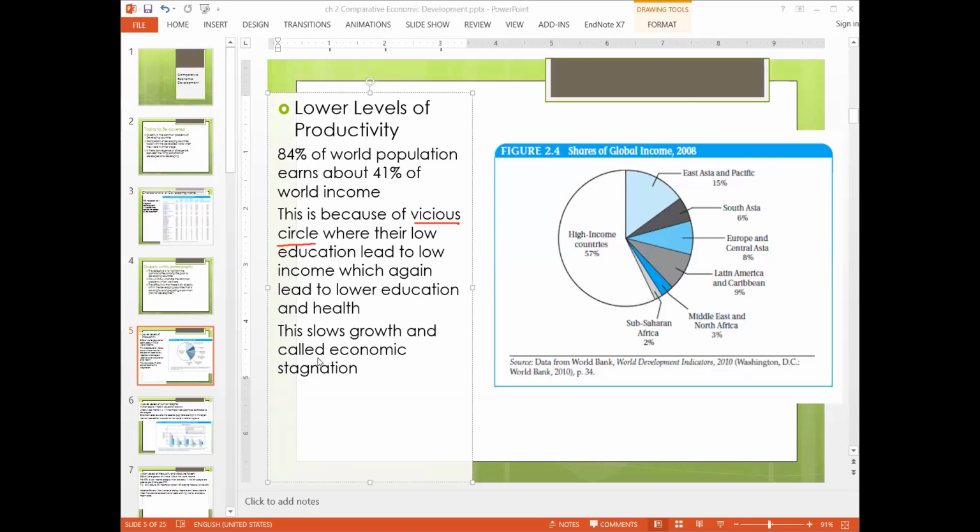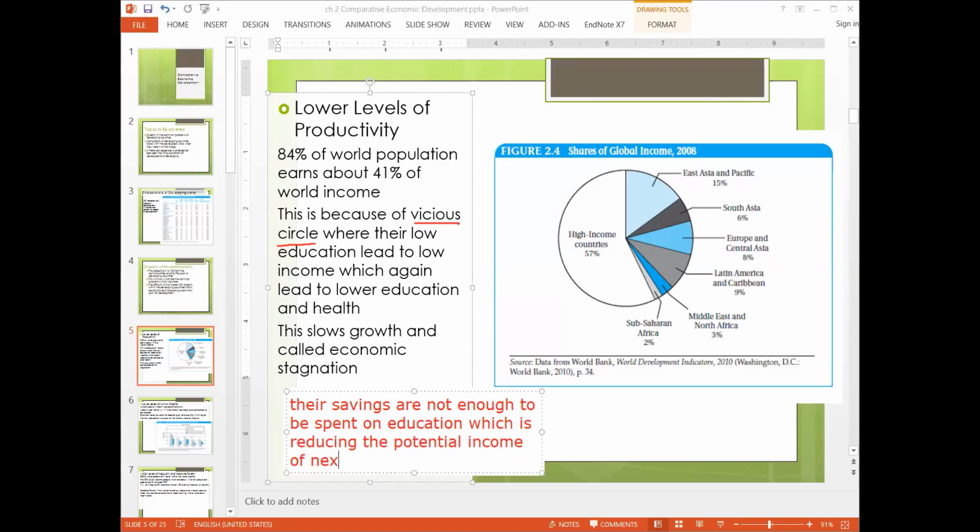So this slows the growth, and it is called economic stagnation. They are stagnant at a point because they are not saving enough, so their savings are not enough to spend on the education of their children, which is reducing the potential income of the next generation.